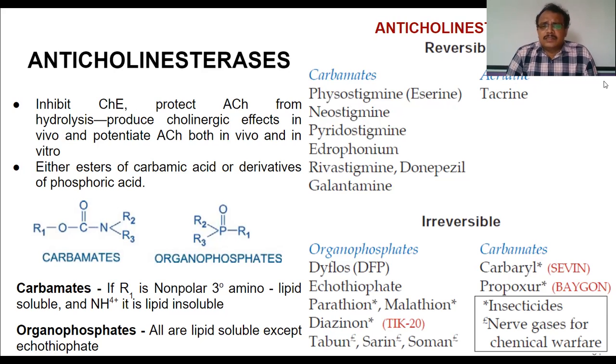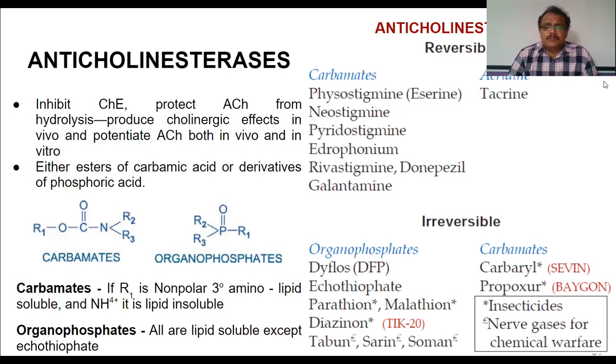And these drugs which are categorized under reversible anticholinesterases bind with the enzyme cholinesterase through hydrogen bonds or weak van der Waals forces, whereas those drugs which bind with cholinesterase with covalent bonds are categorized as irreversible anticholinesterases. Under irreversible anticholinesterases, we have organophosphates and we have carbamates.